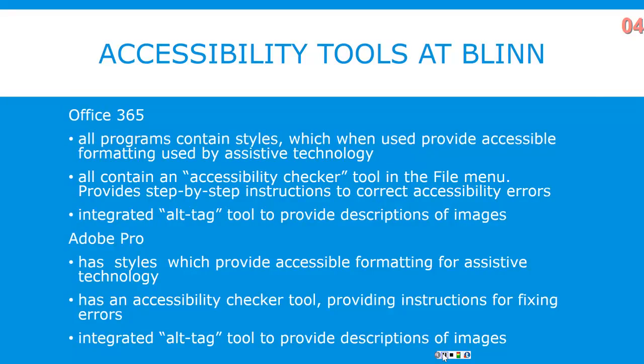Adobe Pro also has styles which provide accessible formatting for assistive technology. It also includes an accessibility checker tool which provides instructions for fixing errors, and it also has an integrated alt tag tool so that images can have a description.